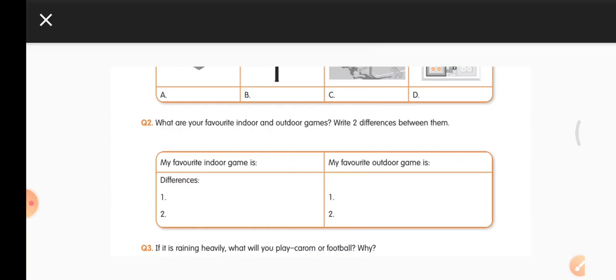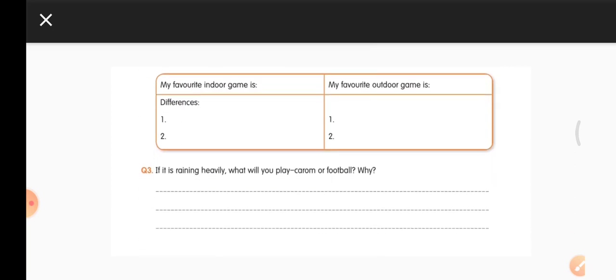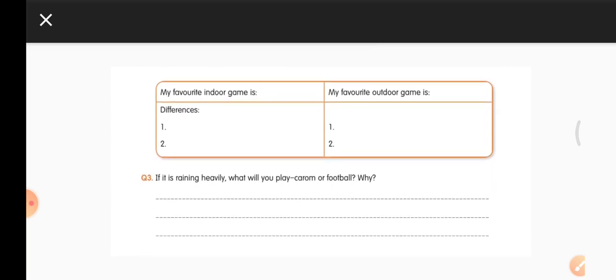Now let's move forward to the third question. If it is raining heavily, what will you play? Carom or football? Why? If it is raining heavily, can you go outside and play football? Just imagine yourself going out and playing football. It is raining very heavily.